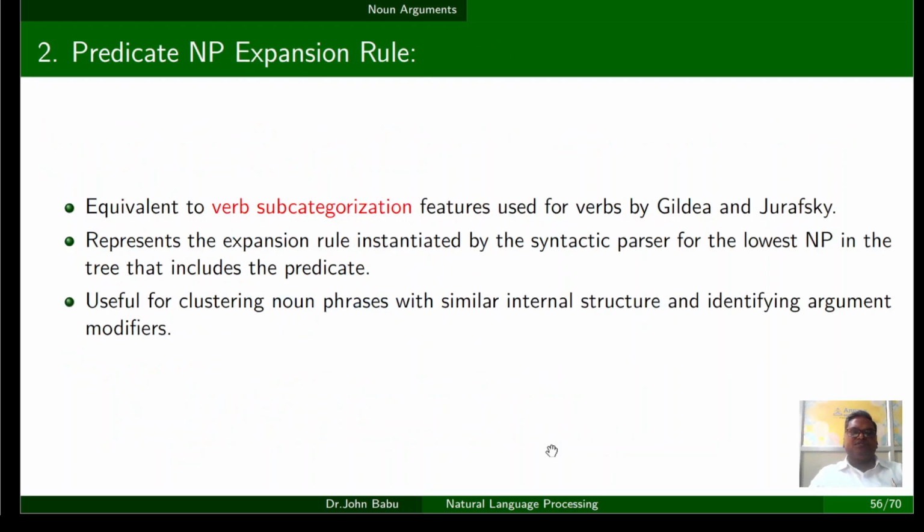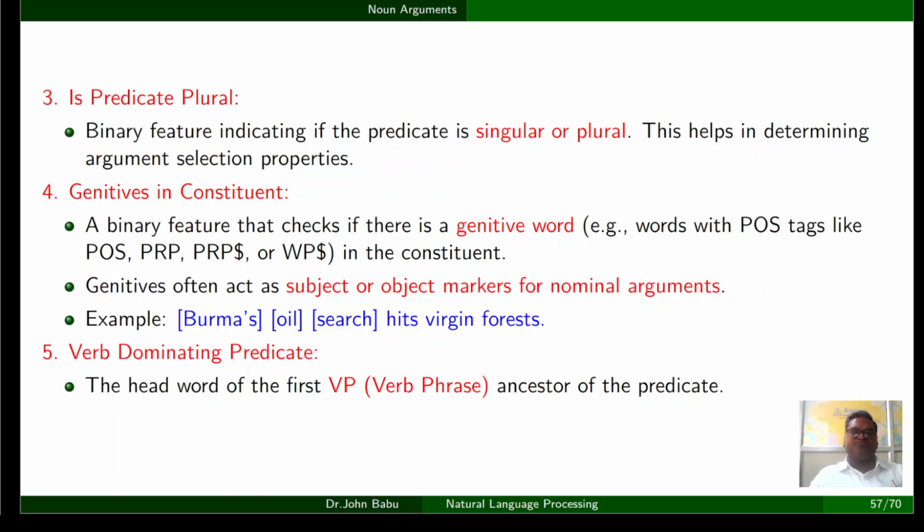The second one, predicate noun phrase expansion rule. So the noun phrase, for example, the decision taken by her. Here the decision is the predicate, the decision taken by her. When we consider not only the predicate but all the noun phrases associated with it as a group, we say that it is expansion. And clustering noun phrases with similar internal structure can identify the noun predicates.